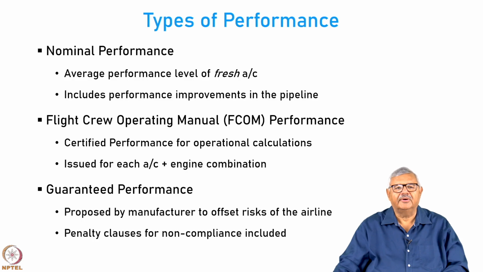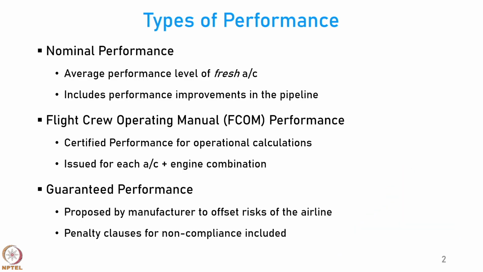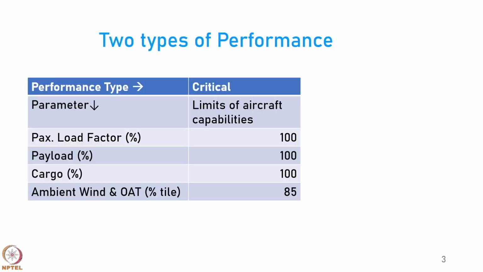The flight crew operating manual performance is for a specific aircraft and engine combination certified for operational calculations, and nominal performance is that of the fresh aircraft. So, over time the performance degrades, and therefore, the nominal performance is the best performance. There are two types of performance which we have to understand.